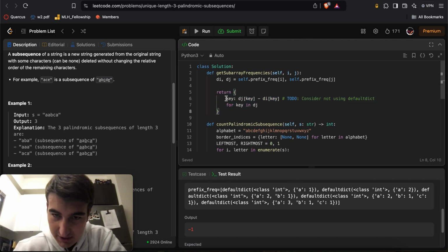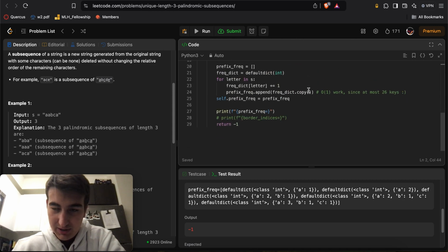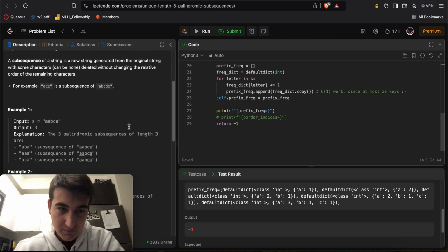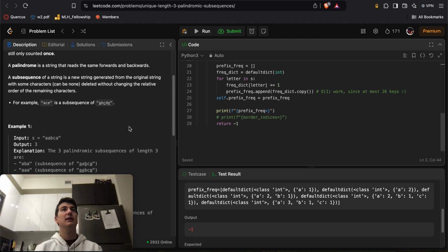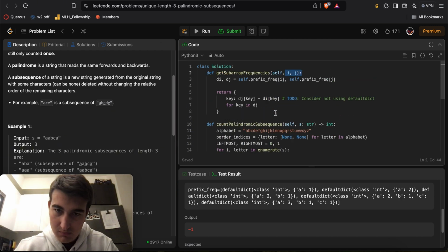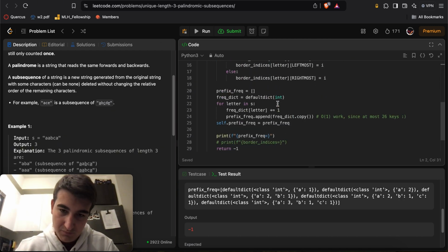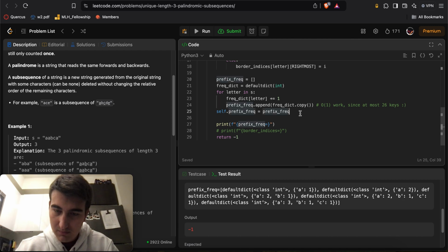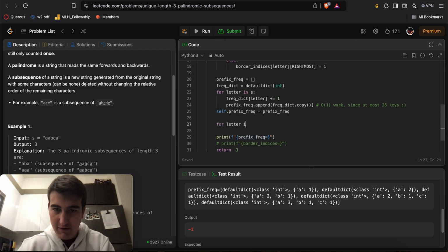But here we return a new dictionary. Oh yeah, dj of key minus di of key. This has to be a positive number because you go greater with dj. So yeah, this is from an i and a j, right? And now here I'll say for letter in alphabet.